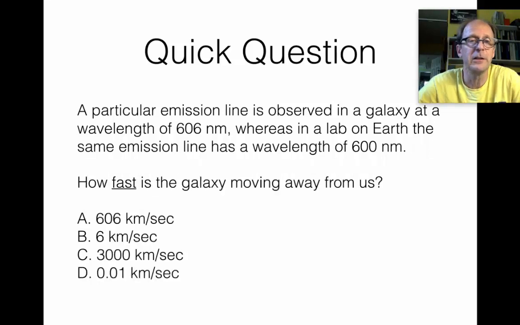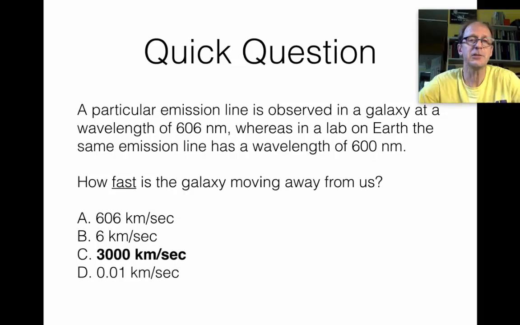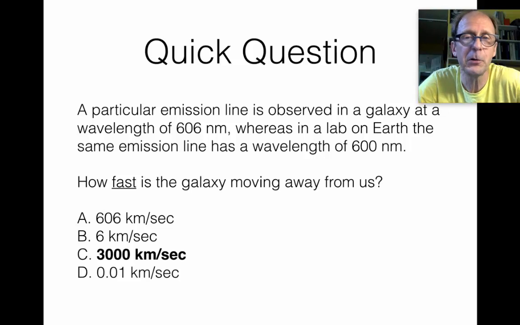So now the question is, how fast is the galaxy moving away from us? Here are your choices. Again, pause, do any math you need to do, come back. Okay, the answer is 3,000 kilometers per second. Delta lambda is 6 nanometers. Remember, delta lambda is the change in the wavelength from its normal wavelength.